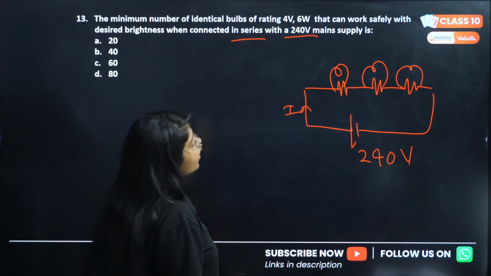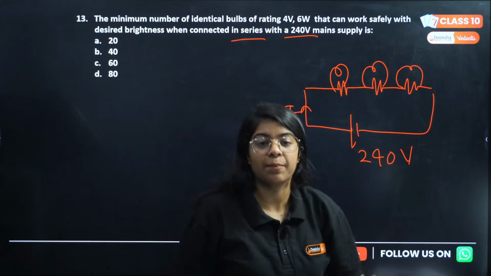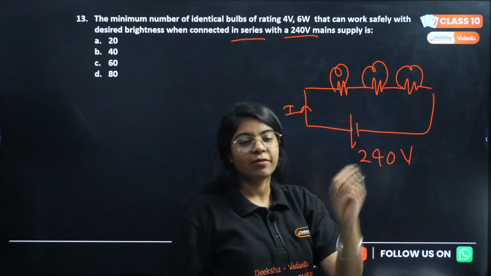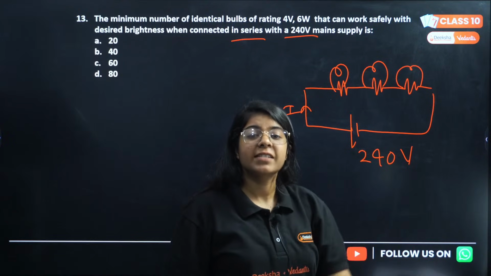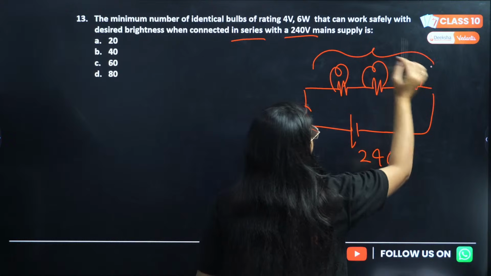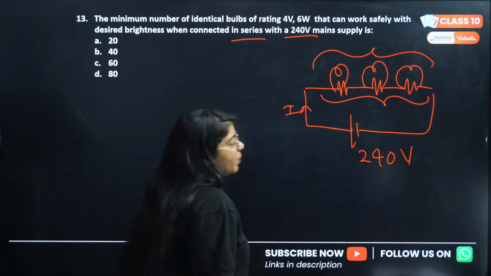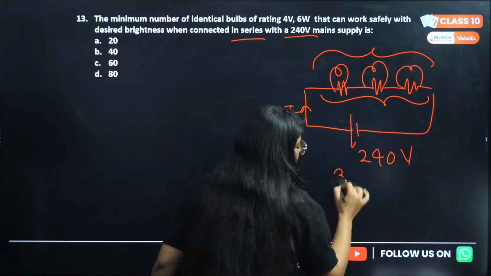Since their resistance is the same, the voltage will be distributed equally between them.